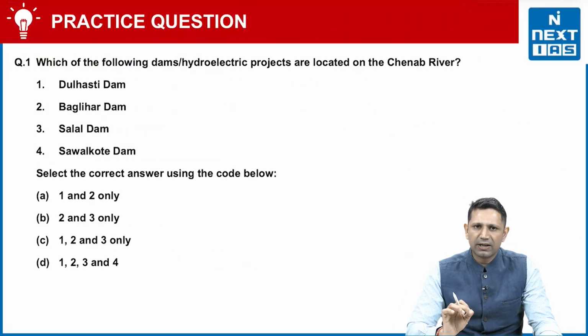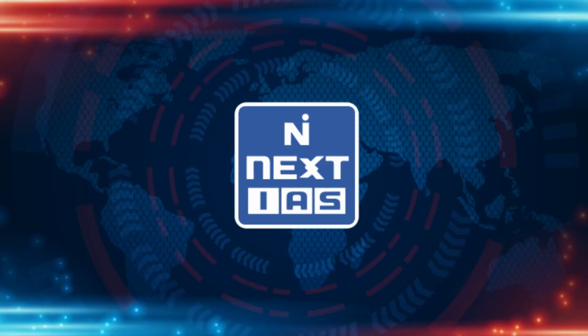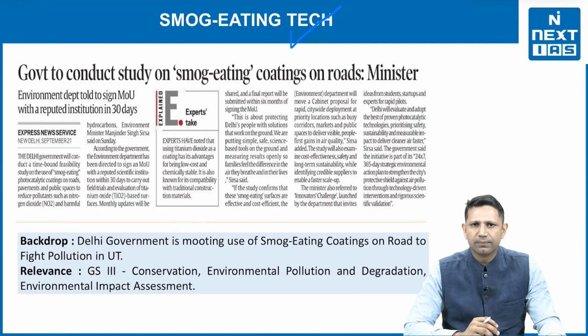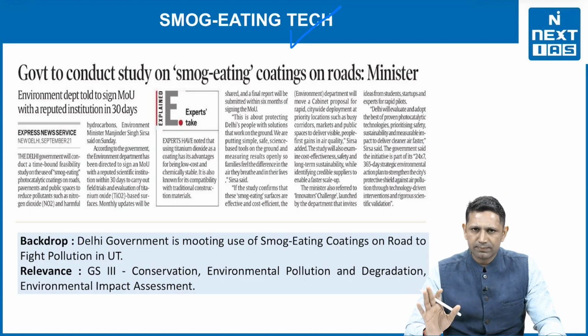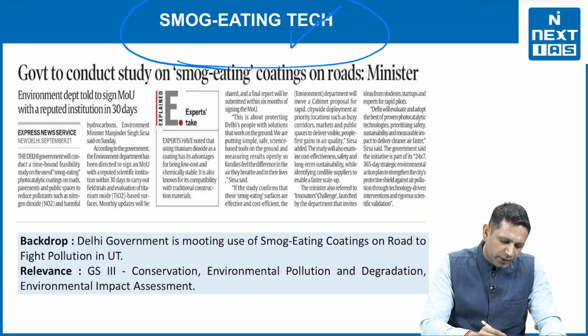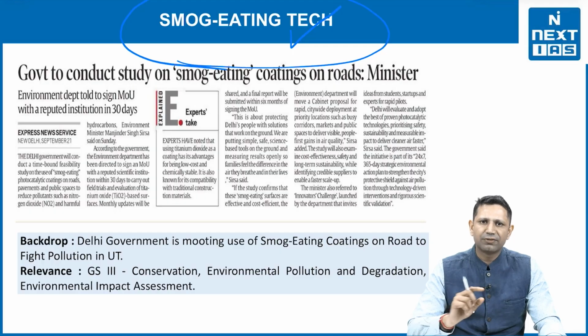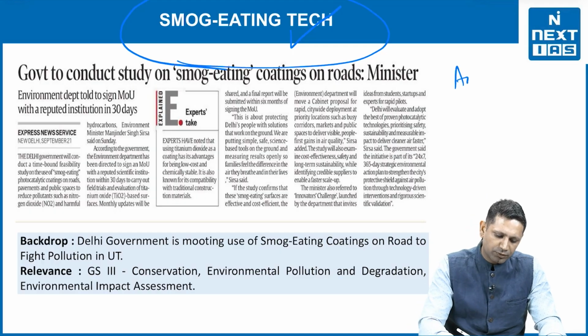Now you have to attempt this particular question and answer in the comment box. And let's move to the second topic. The second topic is smog-eating technology. Now what is the context here? The context is very simple. Our urban cities are polluted in every term, whether it be air, water, or land. Now this particular smog-eating technology, in which context are we talking about? We are talking about it in the context of air pollution.